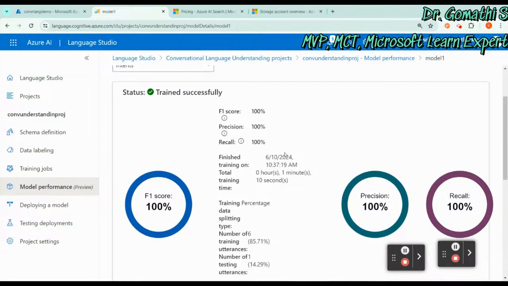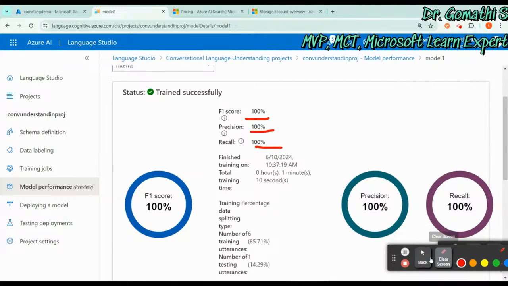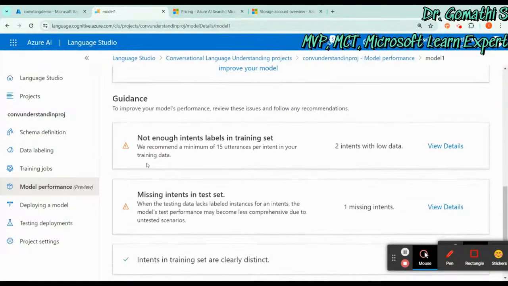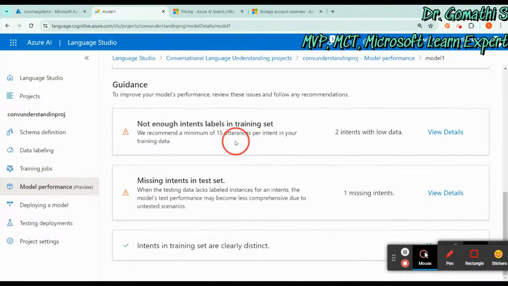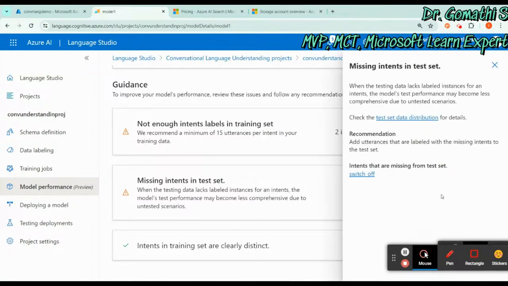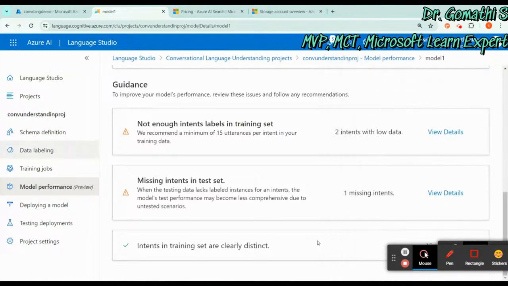Since we have given only 7 utterances, of course everything will be 100 percent. You can see here that F1 is 100, recall everything is 100. If you scroll down, you can see not enough intent labels in the training set. We recommend 15 utterances per intent in your training data. So note this, you need at least 15 utterances. When the testing data lacks intents, you have to add more intents. So you need a few more intents, and also a few more data to be labeled.